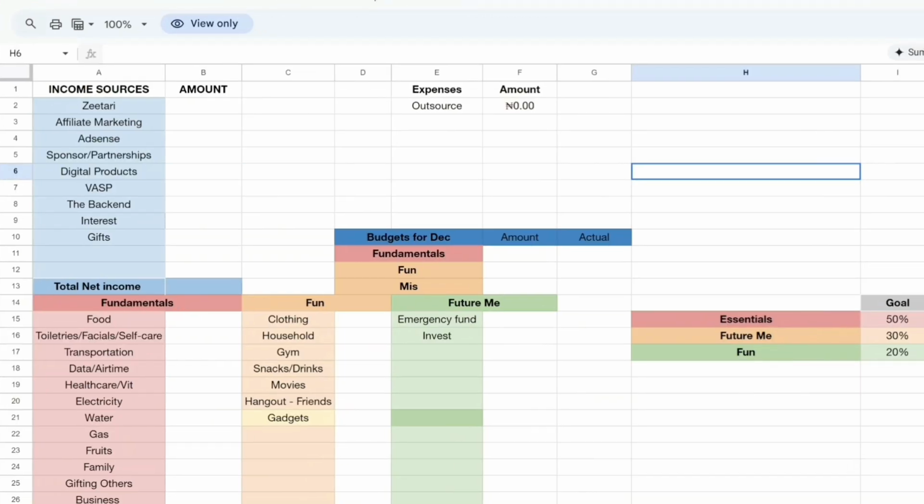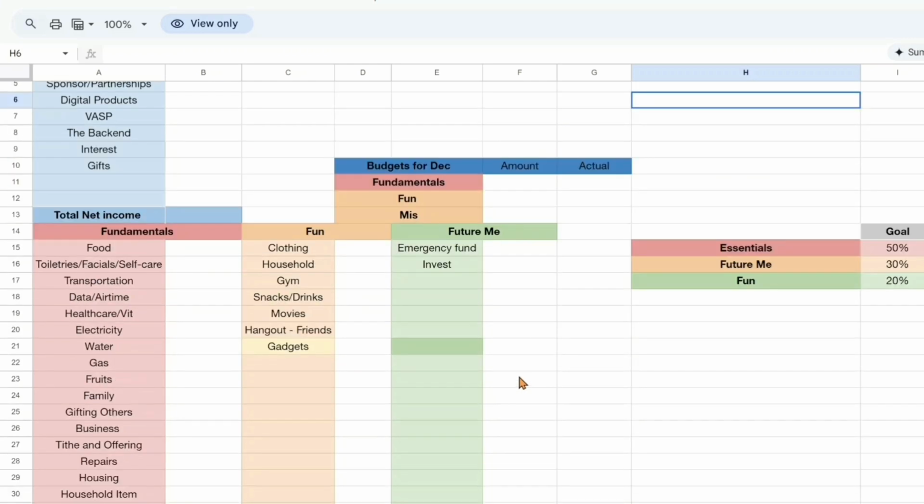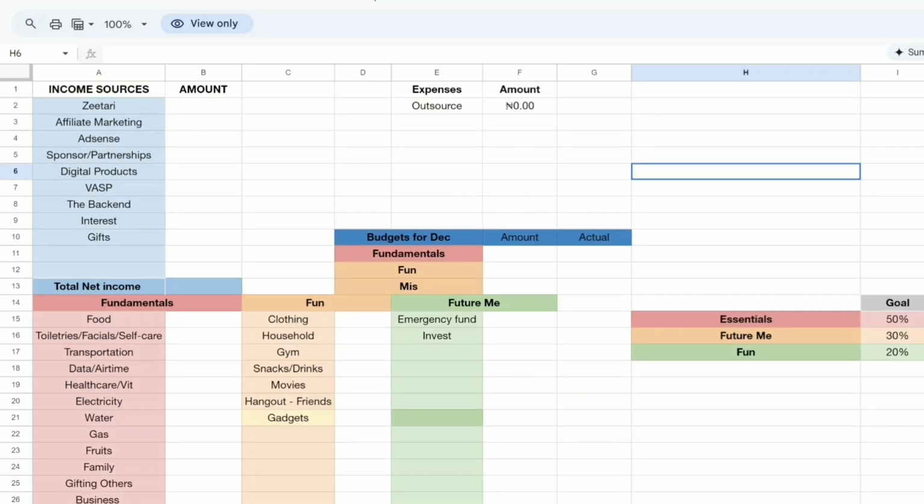Now, this is what my financial tracker looks like. Money Tracker 2025. I've not changed this yet for 2026 because we're still in 2025. By God's grace, I am still making money. Okay, so I have my financial tracker here, my money tracker, basically. That's what I call it.